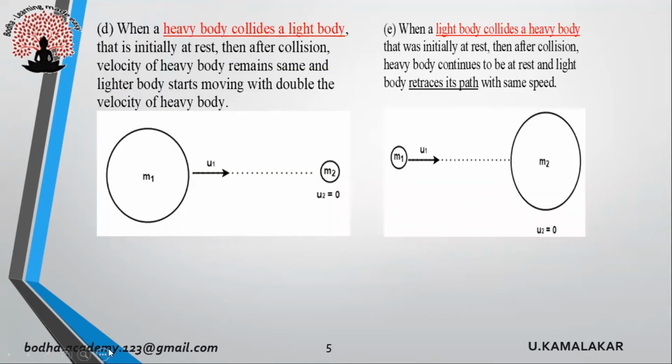Next case, when a heavy body collides with a light body that is initially at rest, then after collision, velocity of heavy body remains the same and lighter body starts moving with double the velocity of heavy body. Last case, when a light body collides with a heavy body, which was initially at rest, then after collision, heavy body continues to be at rest and light body retraces its path with the same speed.